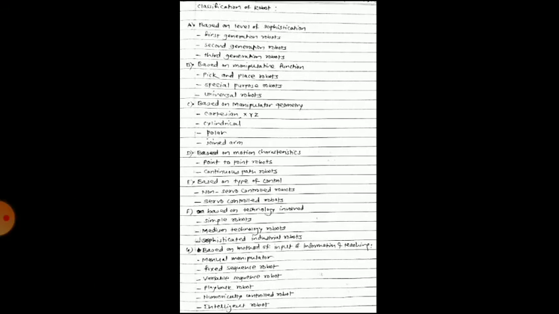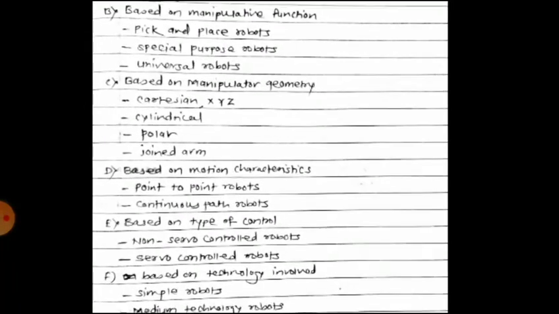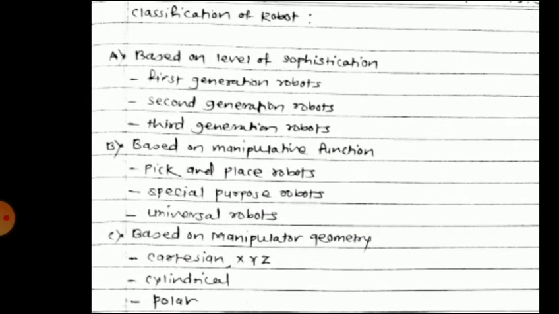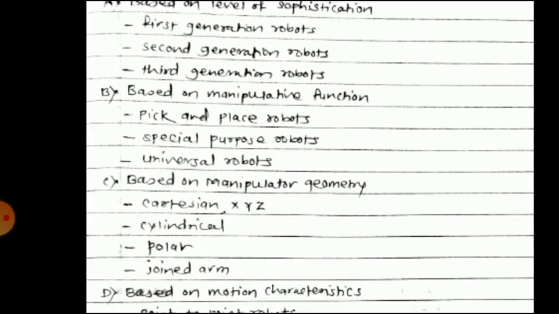Then we will see the robot classification. So you can see the different categories of the classification. So first is based on the level of sophistication, that is first generation robot, second generation, third generation. Then second category, that is based on manipulative function, that is pick and place robots. Then special purpose robots, universal robots. Then third category, that is based on manipulator geometry, that is Cartesian, XYZ, cylindrical, polar, joint arm.